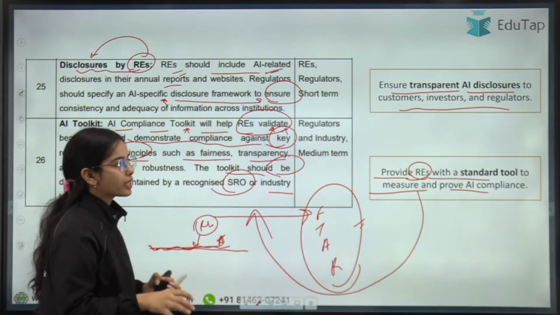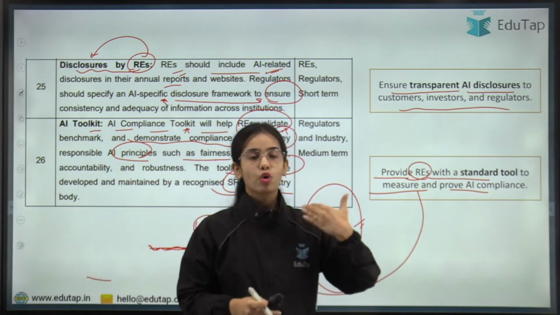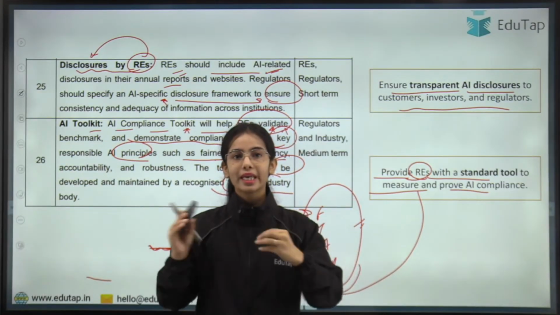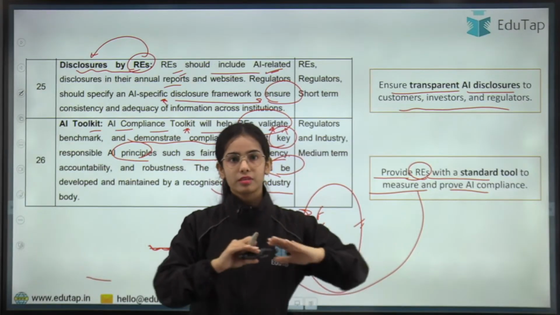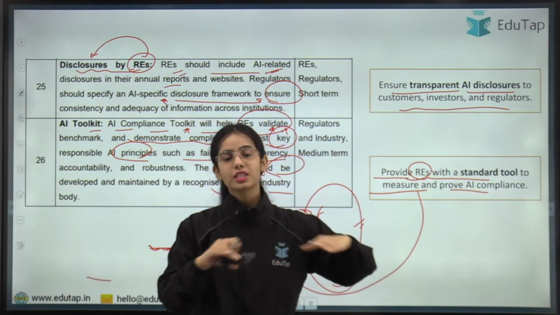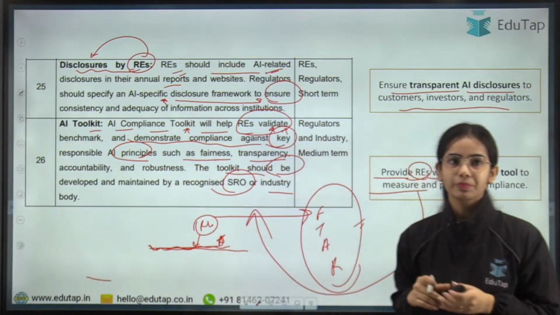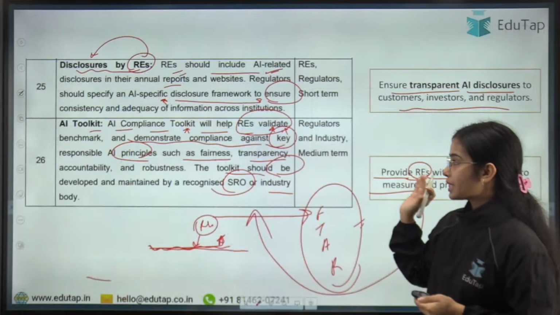So the AI compliance toolkit is basically the SROs or the Indian Banks Association providing a standard tool, so that your AI model should be related to, or near to, this benchmark. This is the idea. Okay, so these were the 26 recommendations.